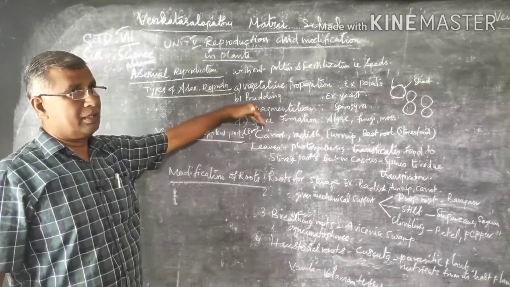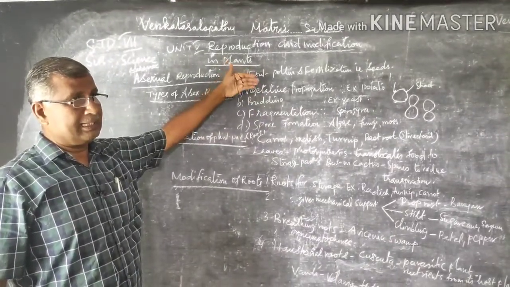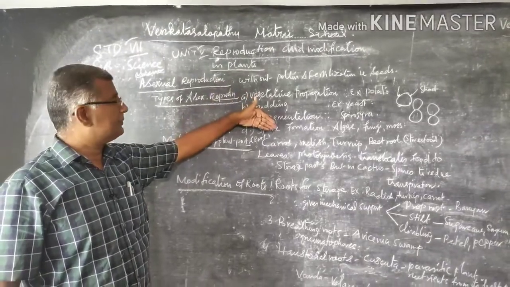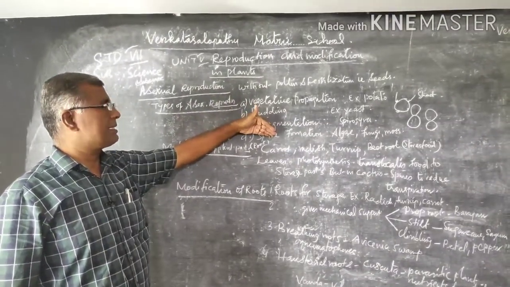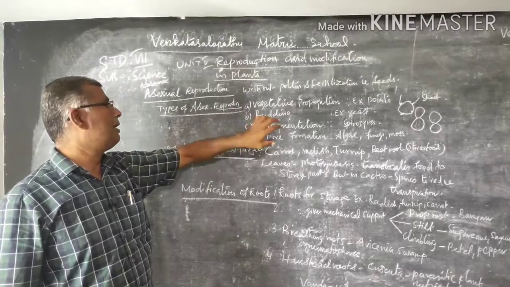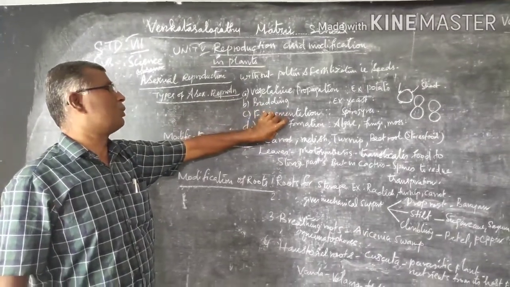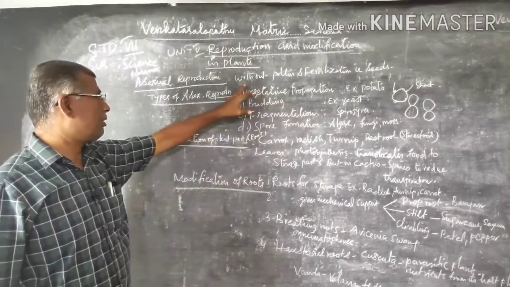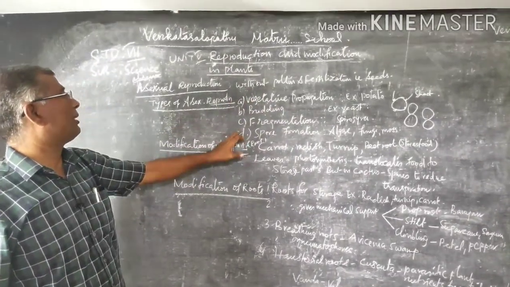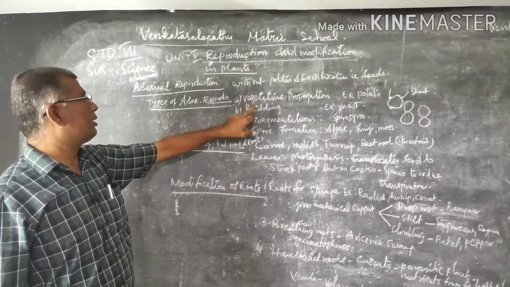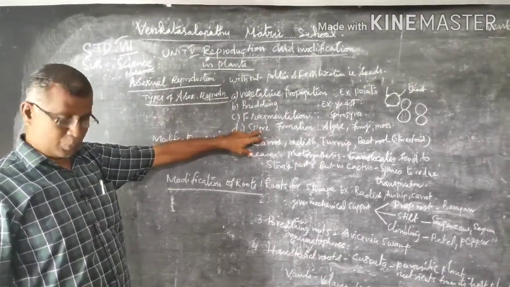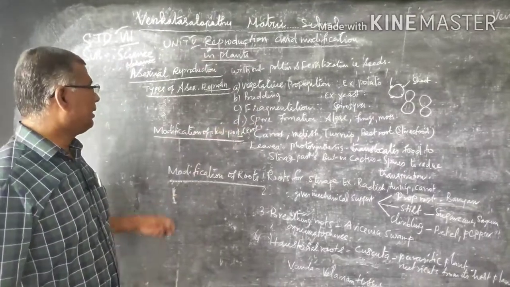So the spores are going to germinate when the conditions return to favorable, that is the spring or winter season. Winter season is the favorable season. During that time, the spores germinate into a new plant. So there are four types of vegetative reproduction. That is vegetative propagation, budding, fragmentation and spore formation.